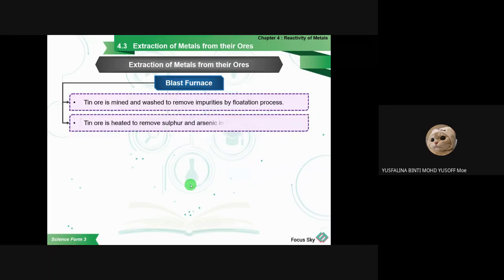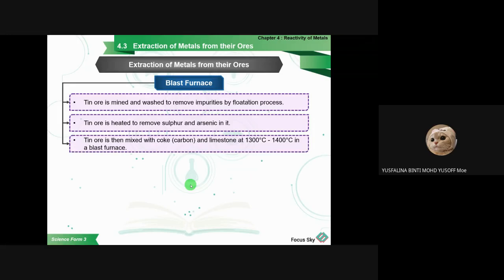The next part is the tin ore is heated to remove sulfur and arsenic in it. And then the tin ore is mixed with coke, or we call it carbon, and limestone at 1300 degrees Celsius until 1400 degrees Celsius in the blast furnace. So it needs very high temperature if you want to extract the metals from their ores.